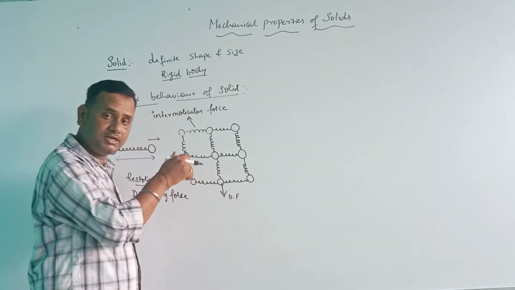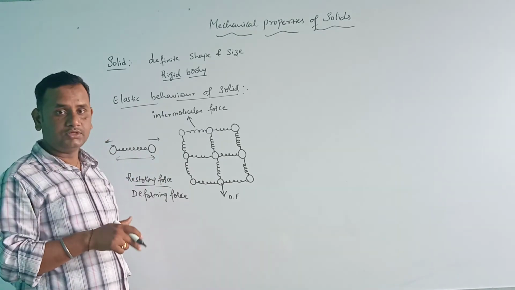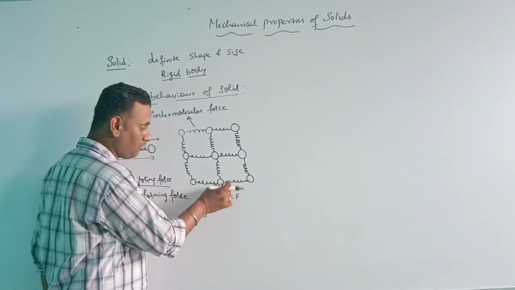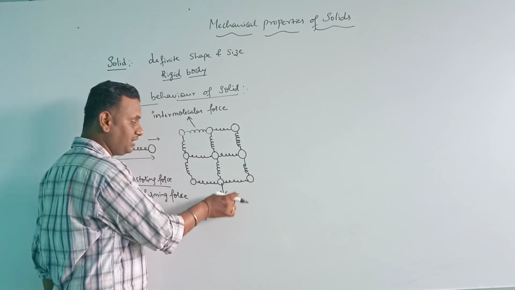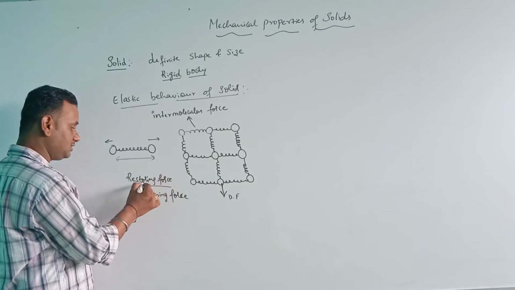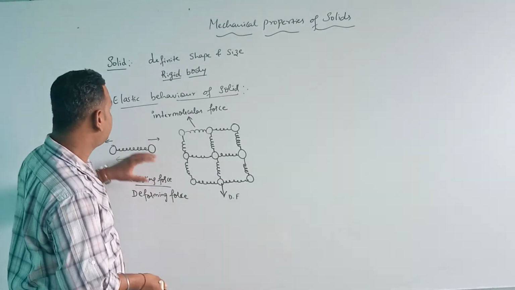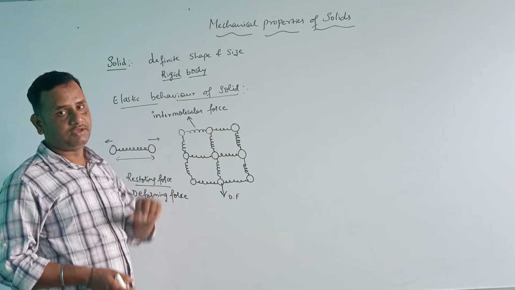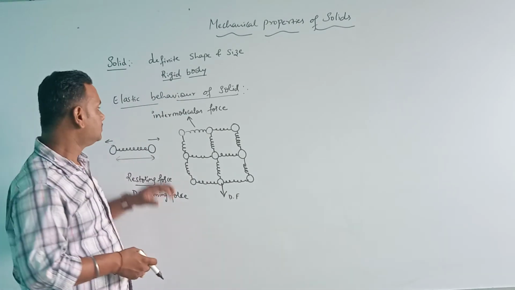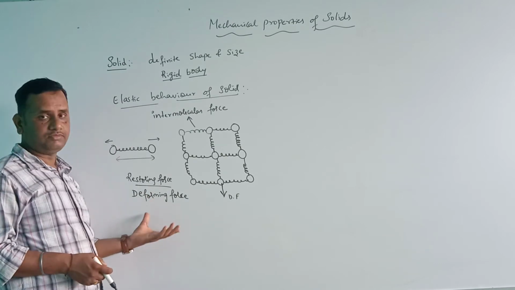That means there is a force developing inside the body which is restoring, making the body gain its original shape and size. Such force is called a restoring force. That is how solids are going to behave. So this is the restoring force and the deforming force.